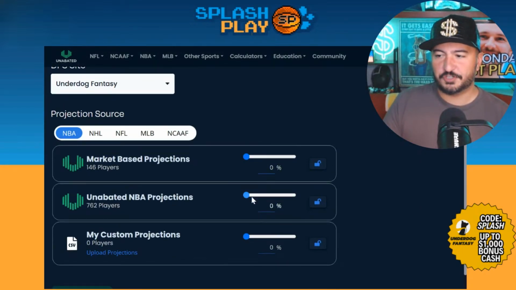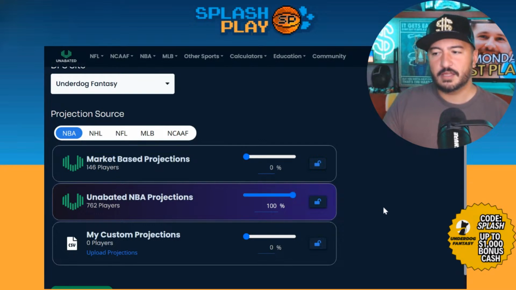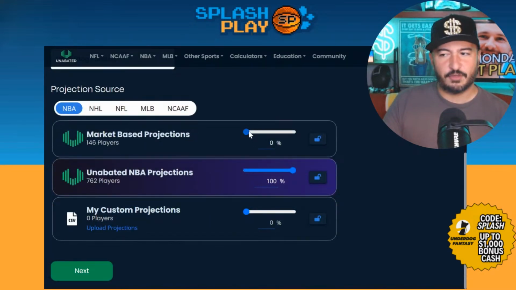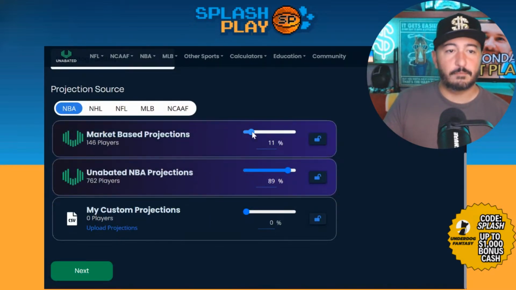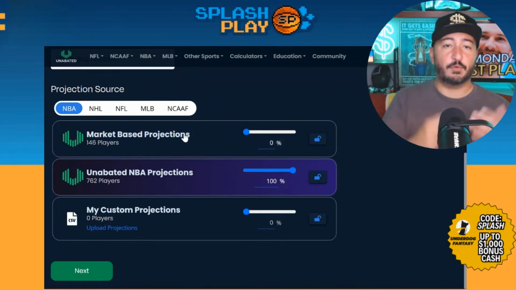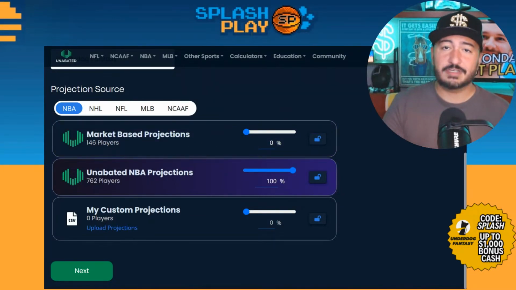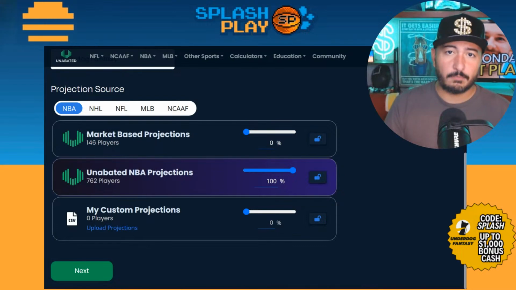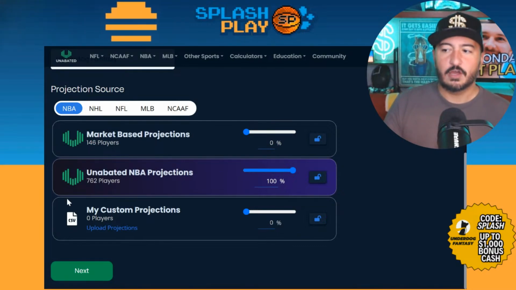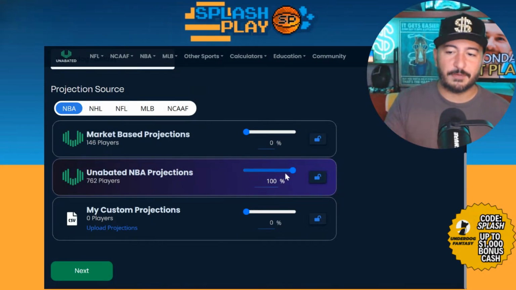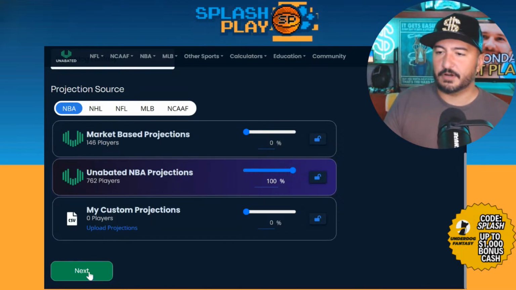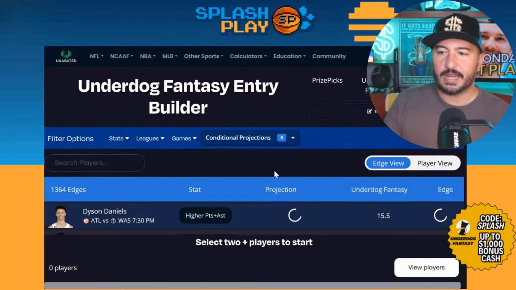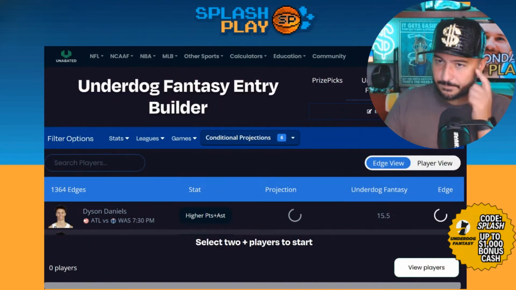But let's get 100% Unabated projections here. Let's see what we get edge-wise. You could also flatten it out a little bit if you want to take 10% of the market-based projections, which are a different product. Basically, they have projections based off of what the markets, especially the highest-dollar market maker markets, are showing. Or you just use the ones that are straight-away the projections created by their teams. So choose your fighter and all that, but we'll choose just the regular projections created by the team today.